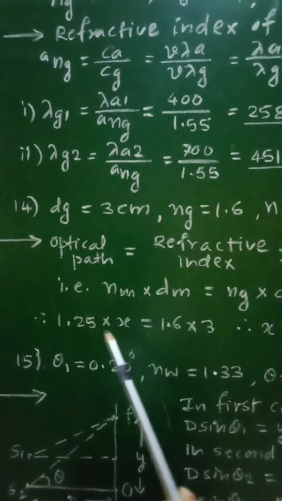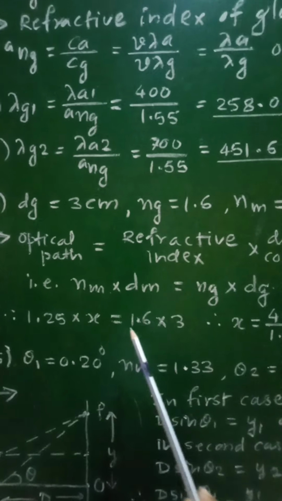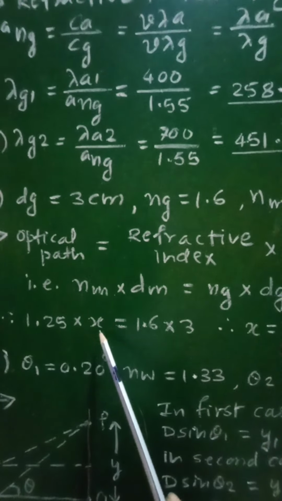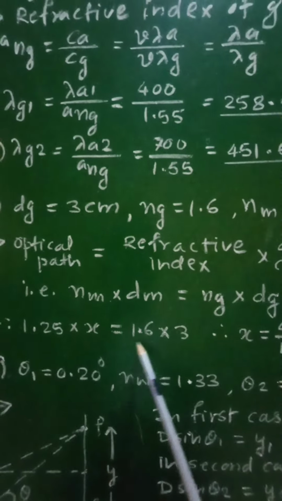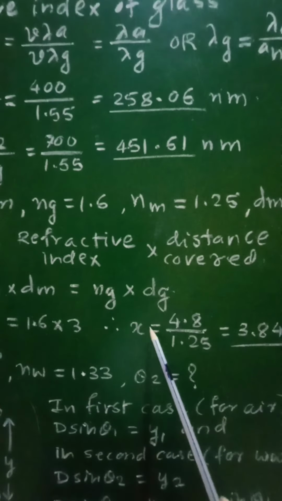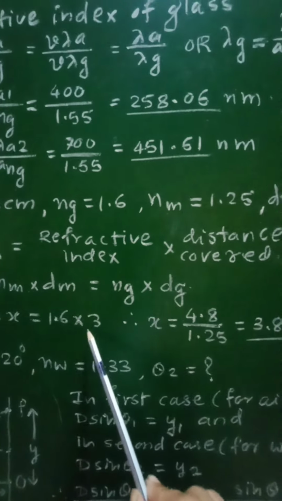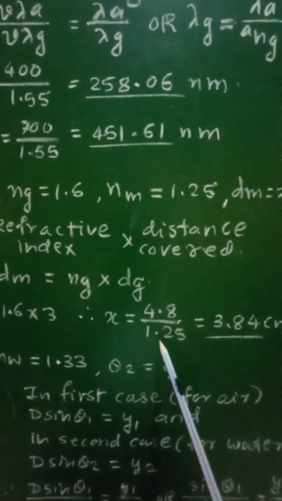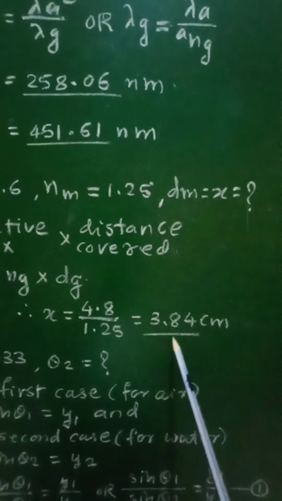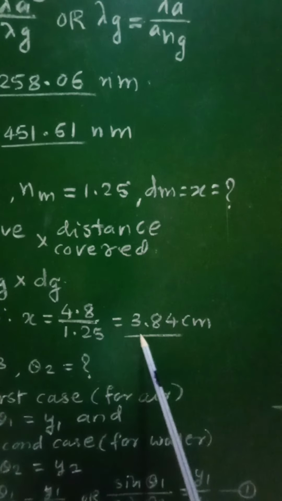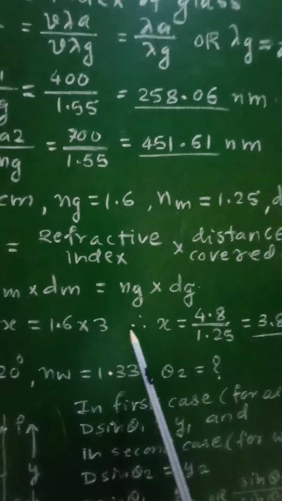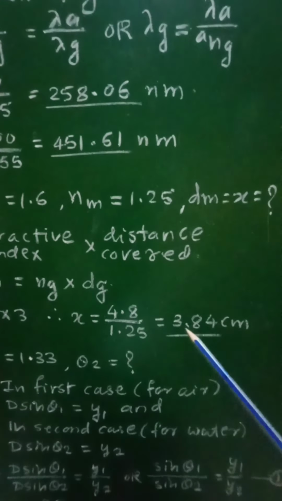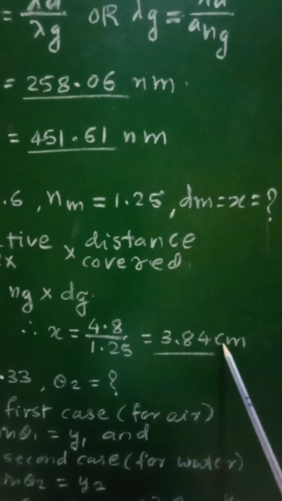Putting the values, we can write 1.25 into x is equal to 1.6 into 3. From this we can find x, so 1.25 will be shifted to the right side, and we can write x equal to 1.6 into 3, that comes out to be 4.8, divided by 1.25, which comes out to be 3.84 centimeter. So the value of x, that is the distance covered by light in that medium, comes out to be 3.84 centimeter.